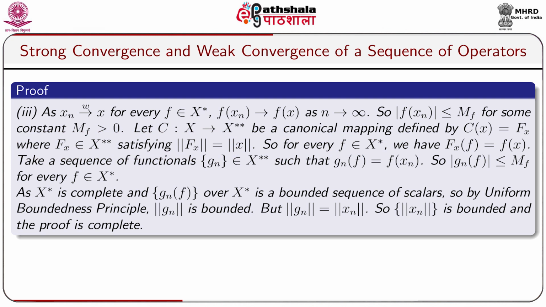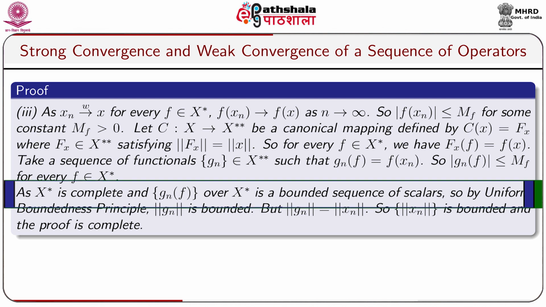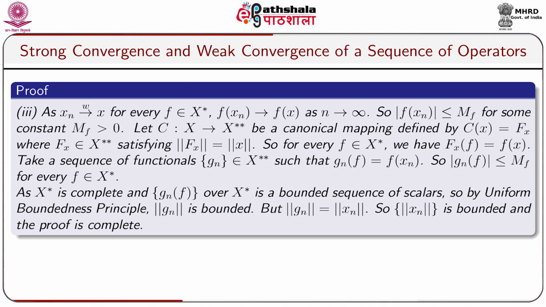Take a sequence of functionals G_n belonging to X double star such that G_n(f) equal to f(x_n). So modulus of G_n(f) is less than or equal to m_f for every f belonging to X star. As X star is complete and the sequence G_n(f) is a bounded sequence of scalars, by the uniform boundedness principle norm of G_n is bounded. But norm of G_n equals norm of x_n, so the sequence of norms of x_n is bounded, and hence the proof is complete.